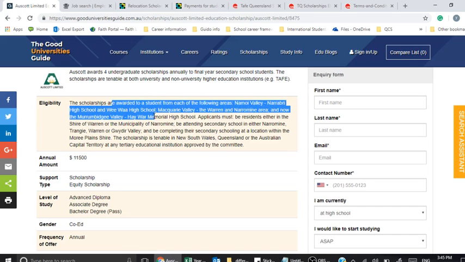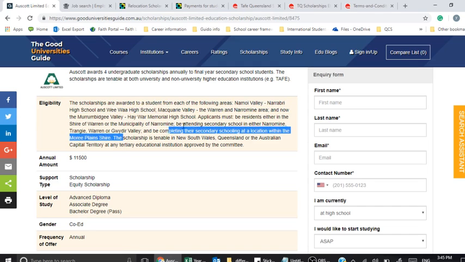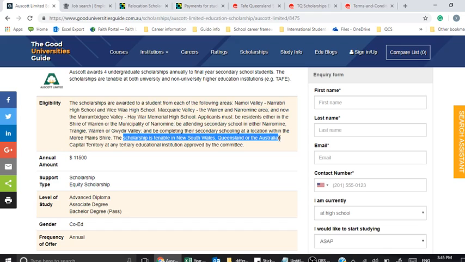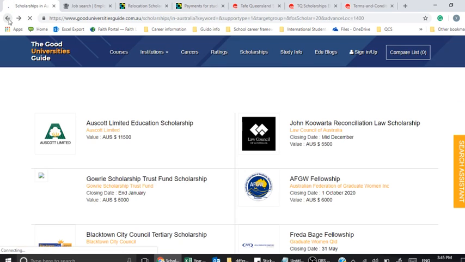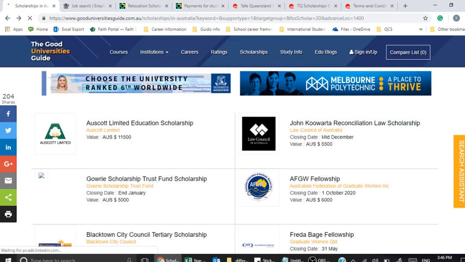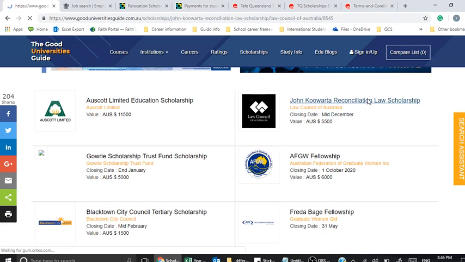And eligibility, where do you have to live? So this is targeted at students who live within a particular zone. And as Plainland students or students living close to Plainland, we may not be eligible for this. It's saying that people who live in this area can apply to universities in New South Wales or Queensland. So that is probably why it's come up in our search. All right, so we have to go and look at the next one and the one after that and see what we find. So this one looks a little bit more promising.